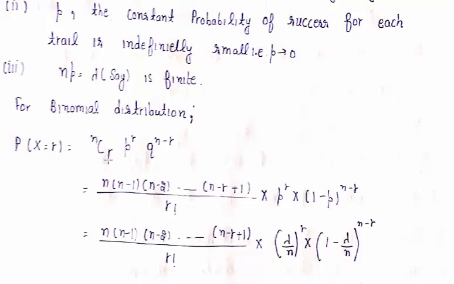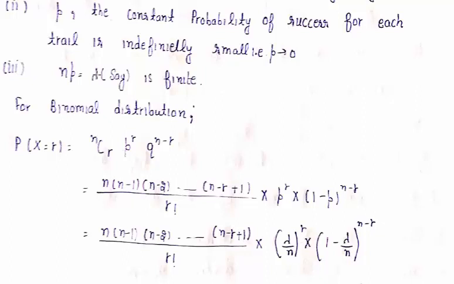Then, after solving this combination and putting the value of q in terms of p, the next term is n, n minus 1, n minus 2, and so on up to n minus r plus 1 over r factorial. We put the value of p by using np equals lambda. So, if we find the value of p, p equals lambda over n.